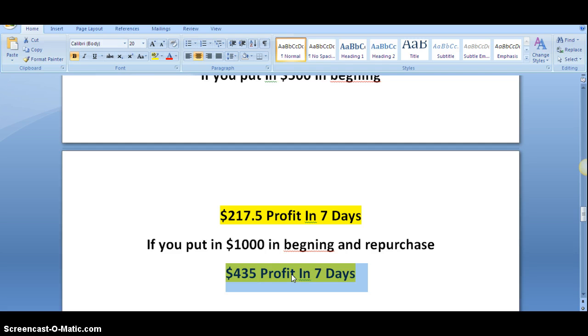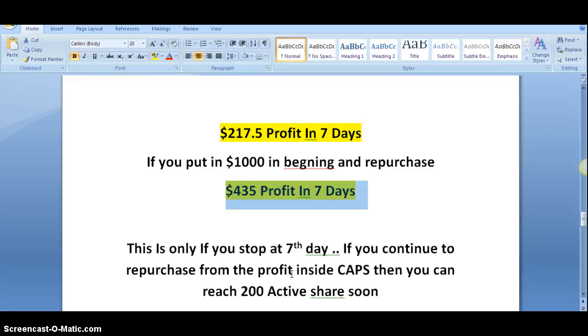Which bank in the world can give you that much profit in just 7 days? I do not know the name of any bank. So CAPS is the thing that will grow your money in just a few days, and you will see that happening in your account after every 30 minutes.